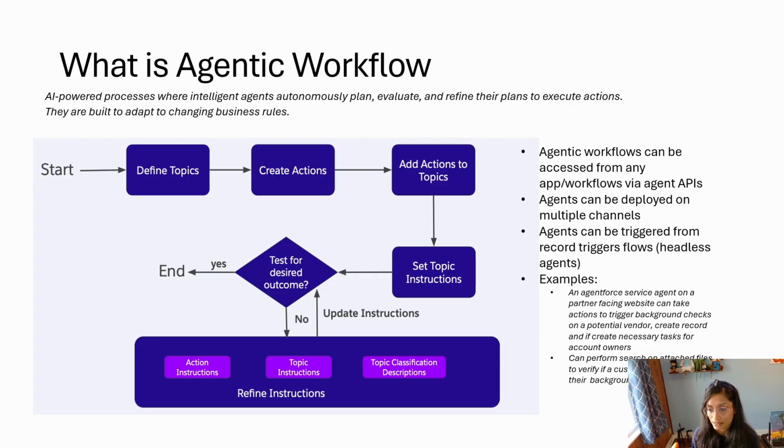There are some examples that he also shows where, let's say the website is for partners, and all potential partners can come in there and request to be your vendor. And as a part of the process, you are asking to do some background checks for the vendor, and if necessary, create a task for the account owner to go reach out. Some of those elements can be done in the non-deterministic way, which is talking to the person and responding with human-like language. But other things, where you need to create a task or update a record, are done through actions and flows, which is the deterministic side of it.